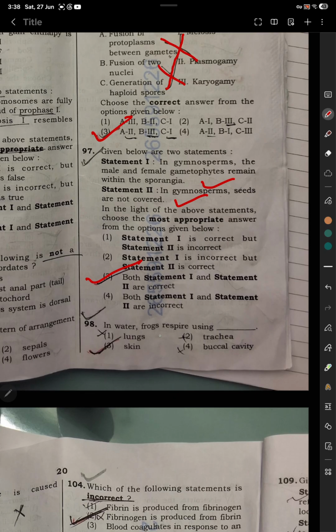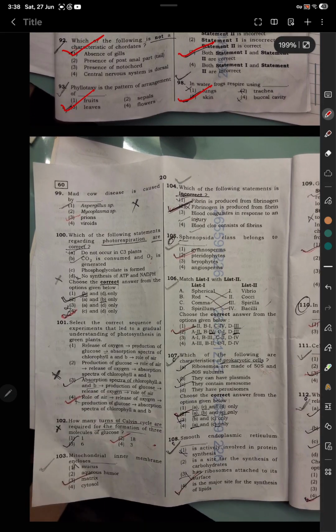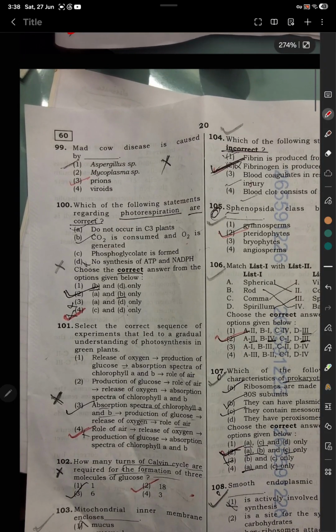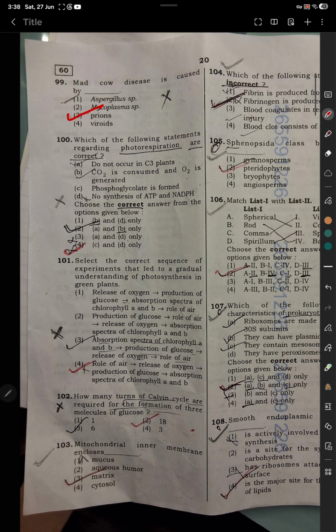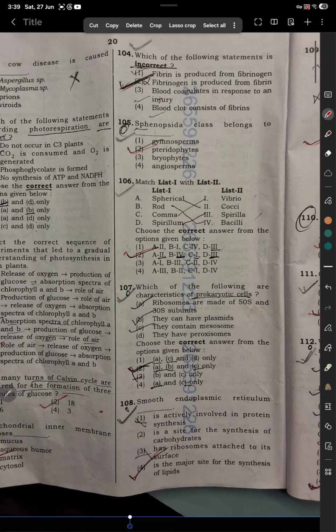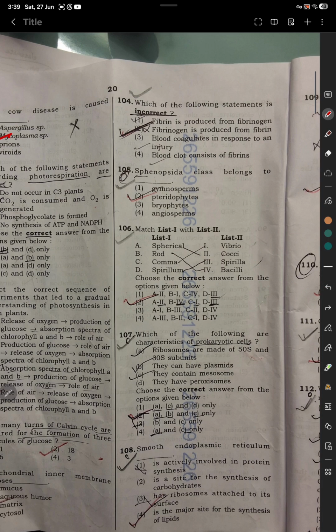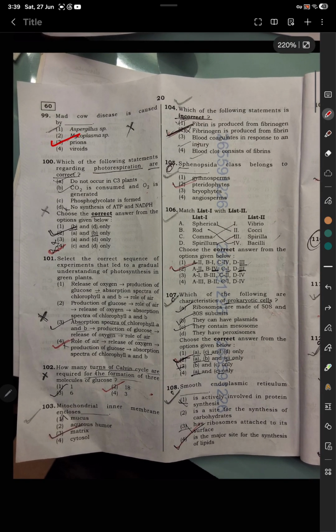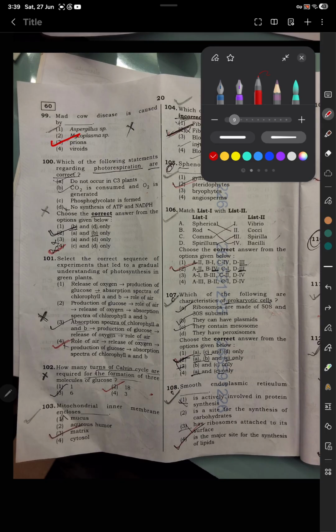In water, frogs respire using option number 3, skin. Question number 99. Mad cow disease is caused by prions. Question number 100. Which of the following statements regarding photorespiration are correct?